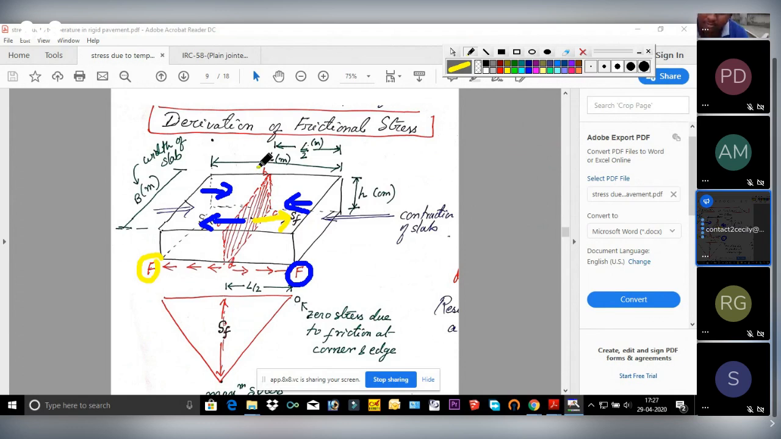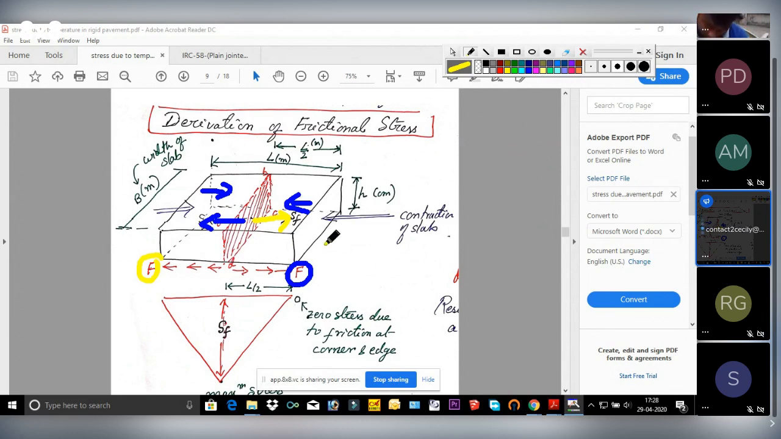Now see why I'm taking the middle portion, the middle section only. This is called the resisting section area. This is the resisting section area, and here the stress will be maximum. This SF will be maximum.